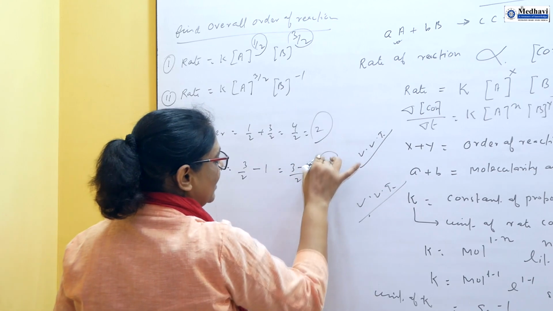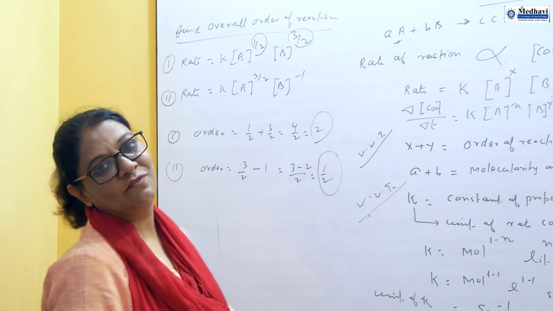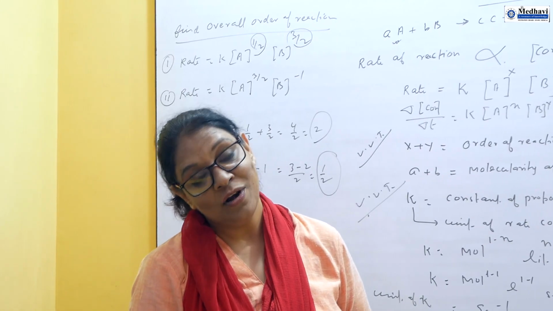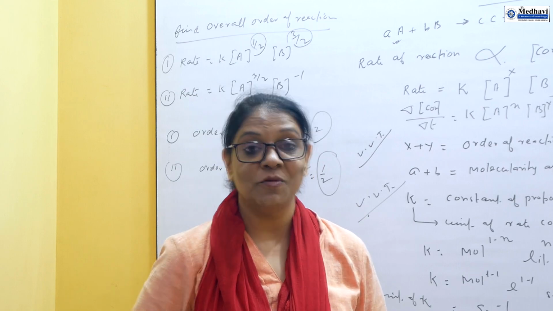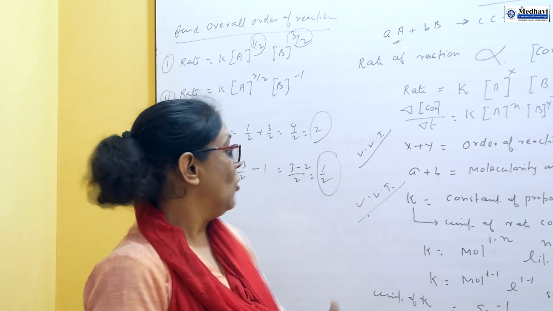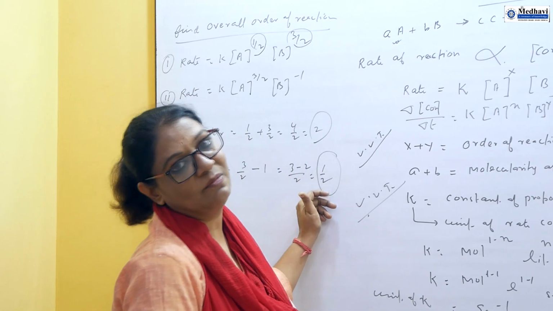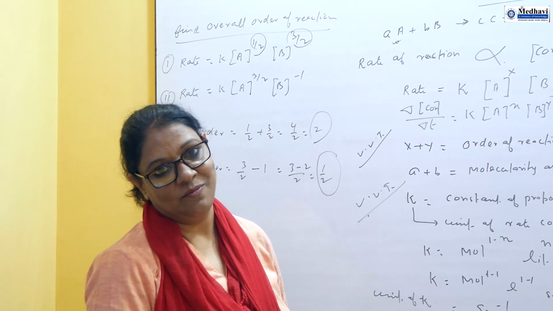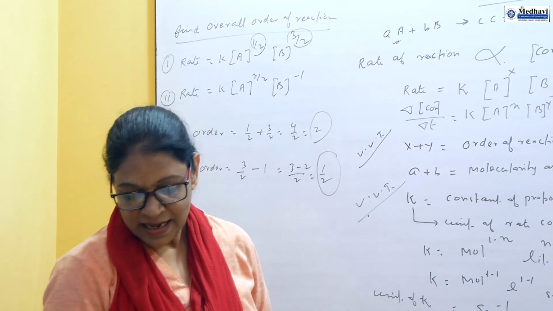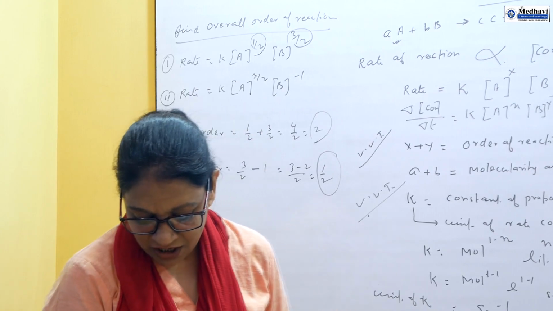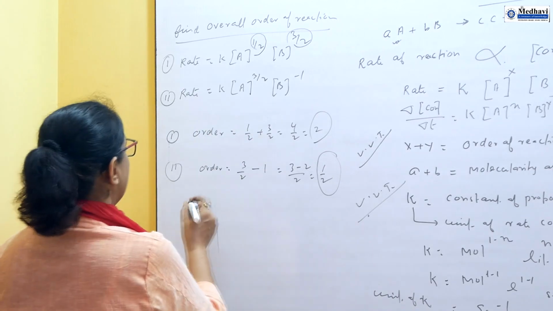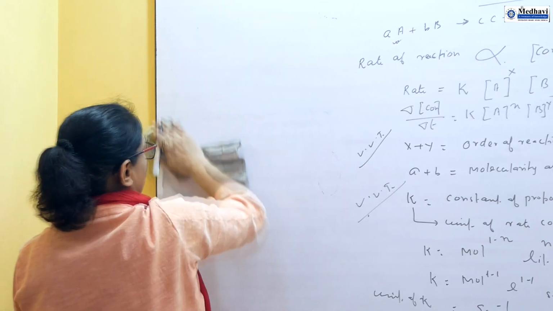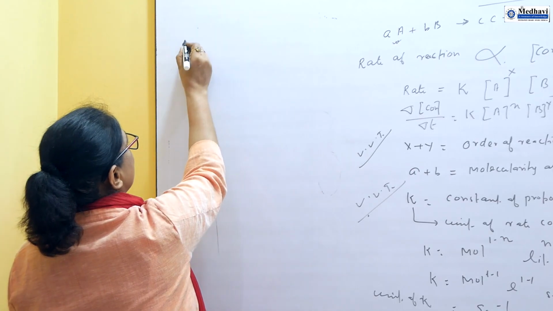Very, very important. Order of reaction can be in the form of a fraction. It can be in the form of whole numbers. Zero order is also possible. First order, second order, or it can be in terms of fractions, 1/2, 3/4, like this. Very, very important information. Second question, identify the reaction order. What conclusion have I drawn?